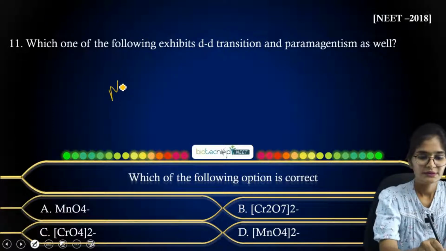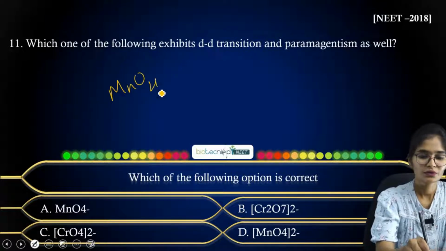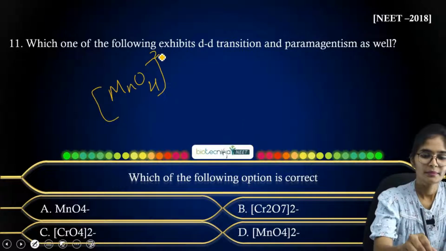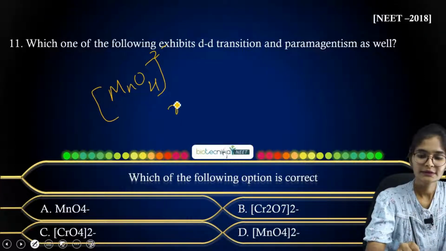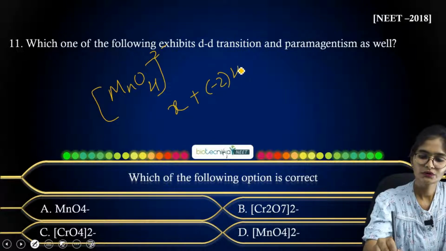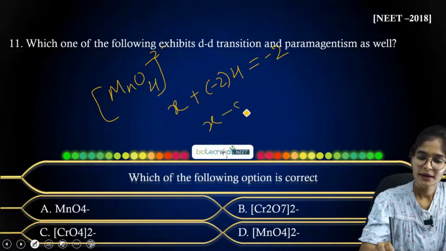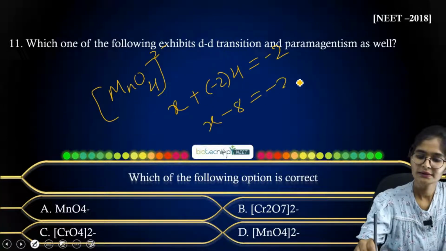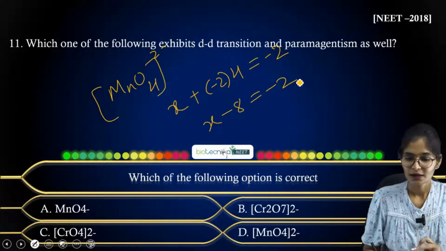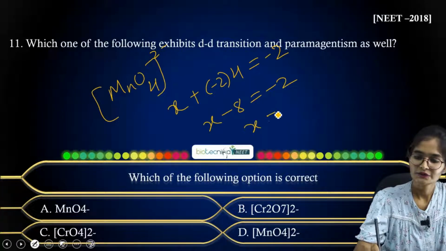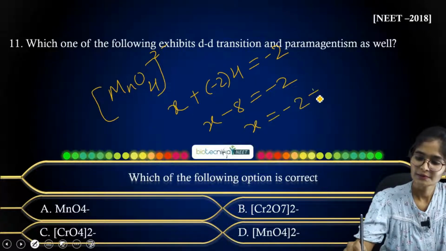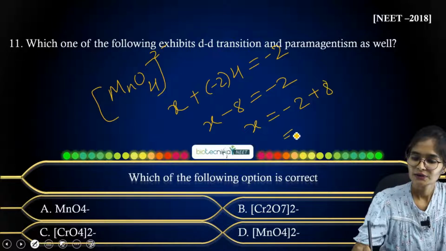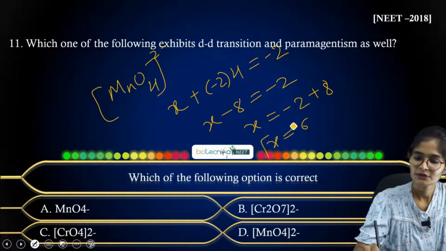So when you consider MnO4 2 minus, you have to consider Mn as x, right? And oxygen will be minus 2 into 4, and it is equal to minus 2. So it will be x minus 8 is equal to minus 2, right? So minus 8 will shift to that side, minus 2 will be as it is, plus 8, right? So 8 minus 2 will be 6, right? So x is equal to 6.